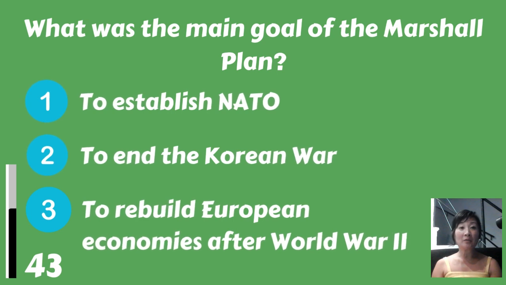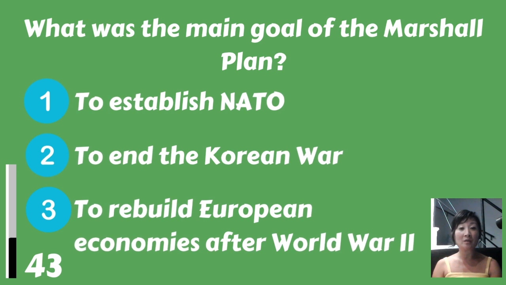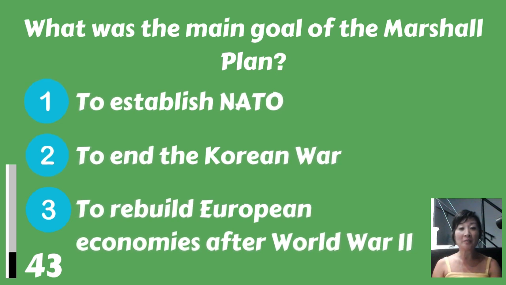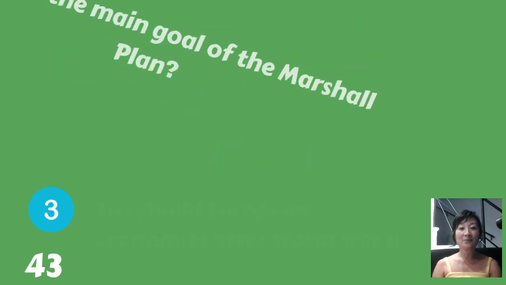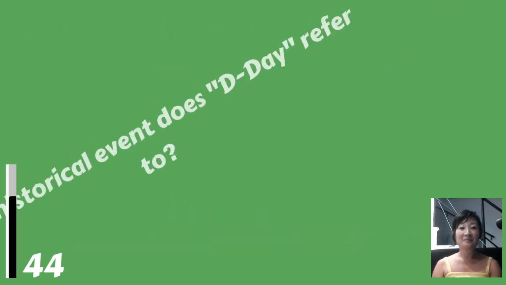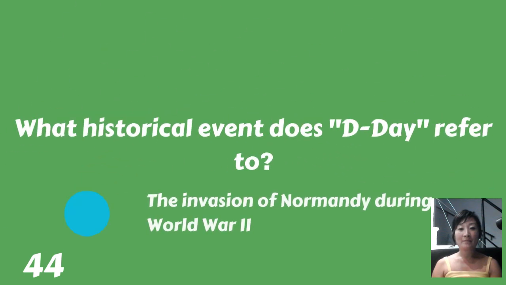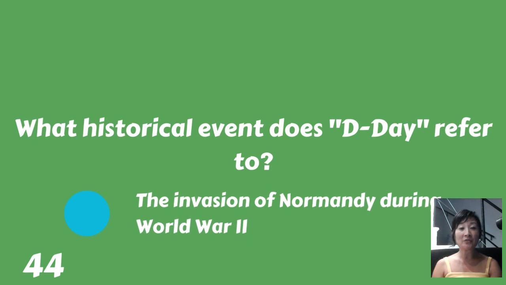What was the main goal of the Marshall Plan? To establish NATO, to end the Korean War, or to rebuild European economies after World War II? To rebuild European economies after World War II. What historical event does D-Day refer to? The invasion of Normandy during World War II.